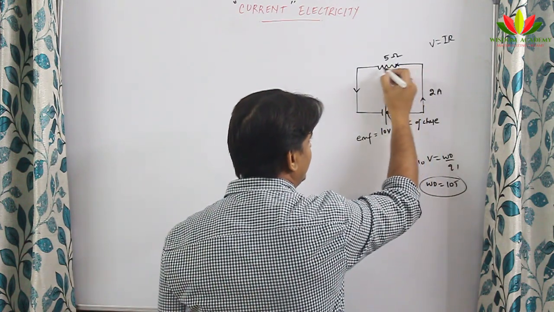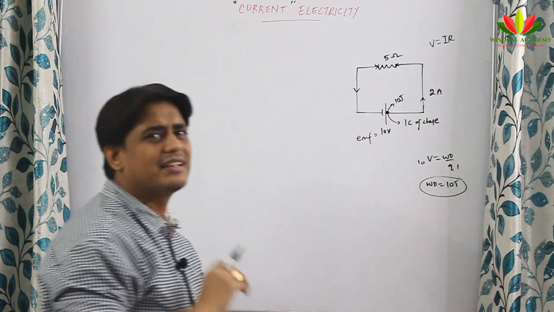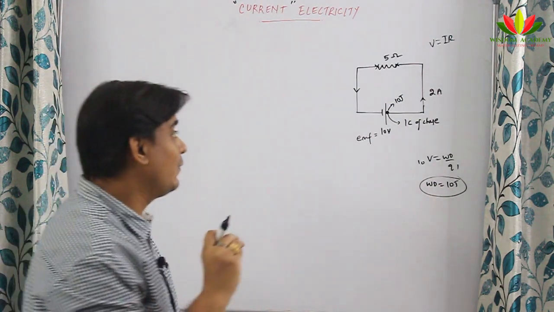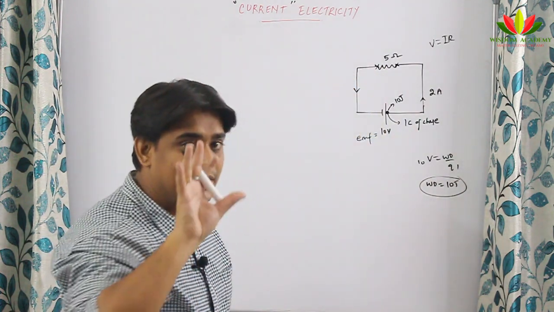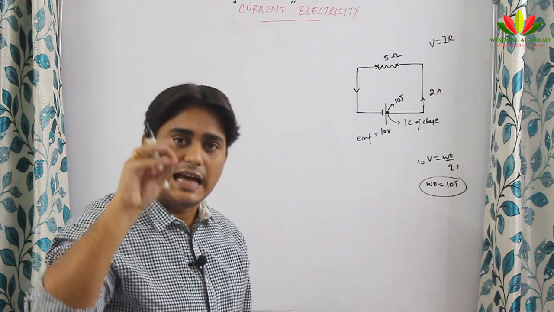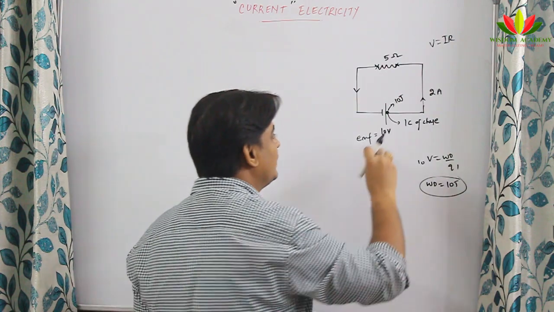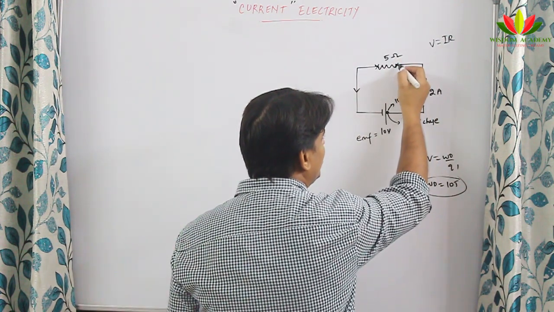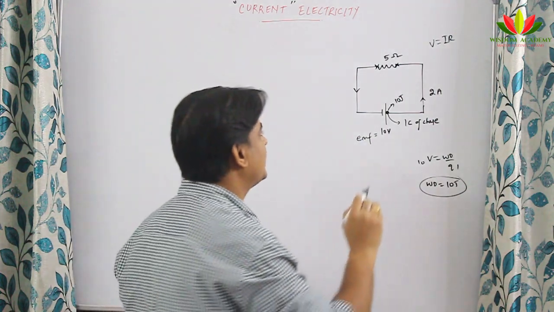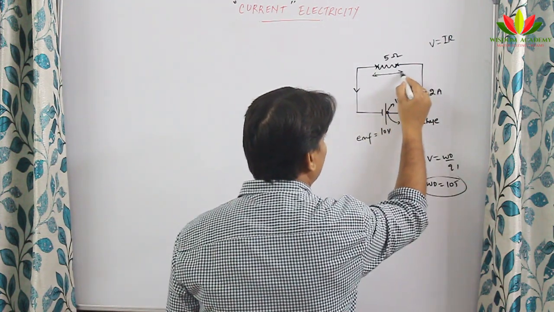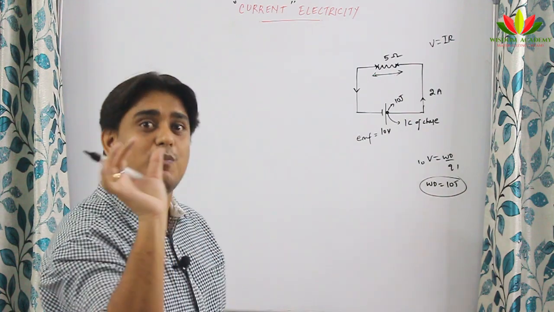Okay, when it came here, you know what the role of resistance is. It will resist the flow of current. To overcome the resistance it has given, it needs some energy, and that 1 coulomb of charge will use this 10 joules of energy to cross from this point to this point. That is why potential difference is always talked about with respect to 2 points.